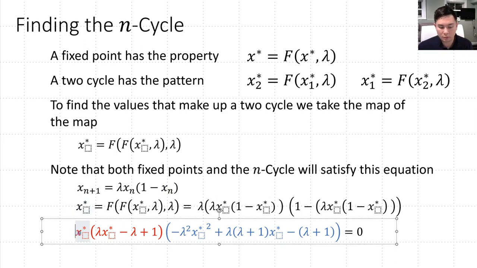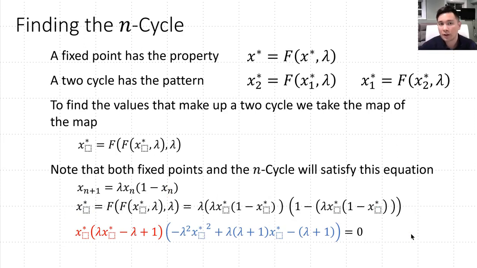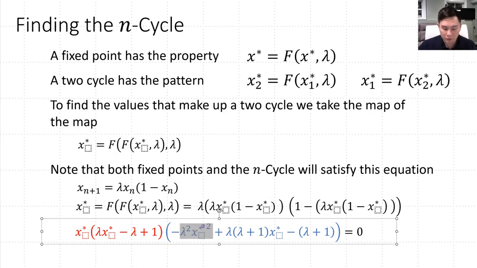And obviously that's a little bit laborious, so we're not as interested in all the arithmetic to derive it. But we are interested in what the values are. And so we can see we have a fourth order polynomial, with second order here, first order here, first order here. So we have 4 roots, which means we have 4 values that would satisfy this equation. We have 4 values that if we take the map from that position and then take that map again, we return back to the position.